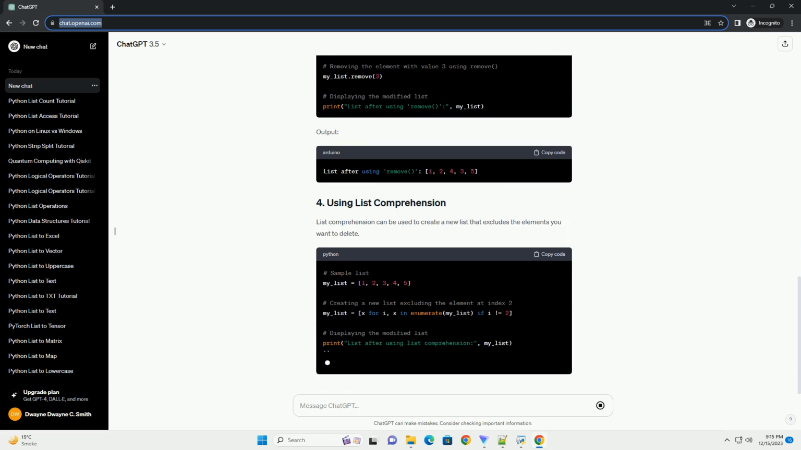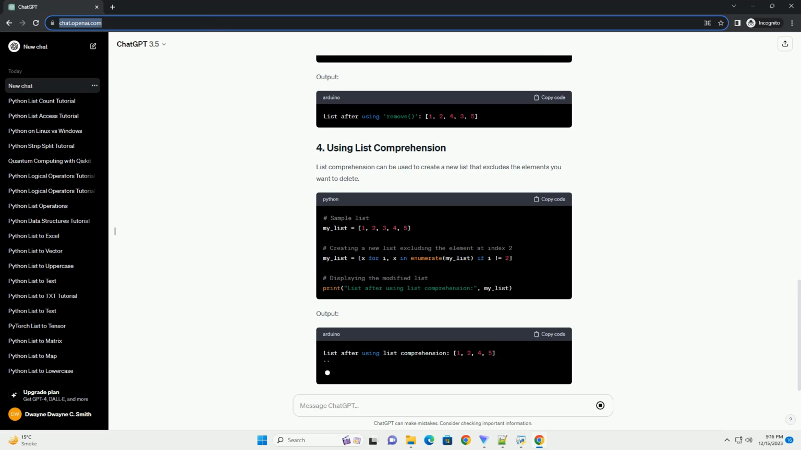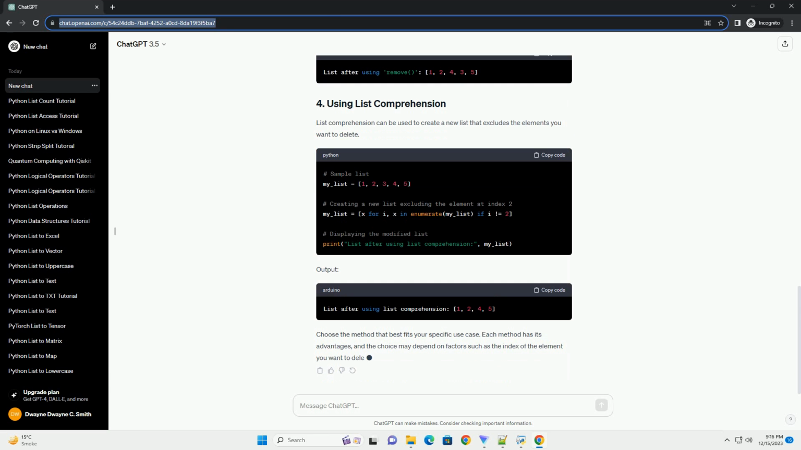Using the del statement. The del statement is a straightforward way to remove an element from a list by specifying its index. Note, be cautious when using del since it modifies the list in place and can lead to unexpected results if not used carefully. Using the remove method. The remove method deletes the first occurrence of a specified value. Note, if the specified value is not found, a value error will be raised.